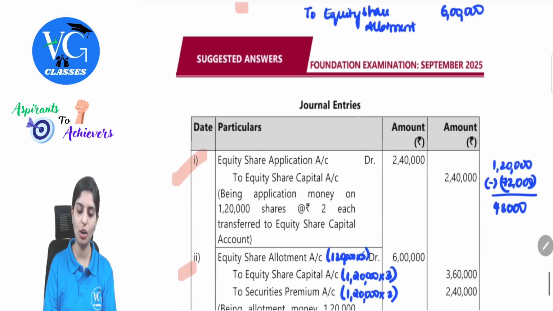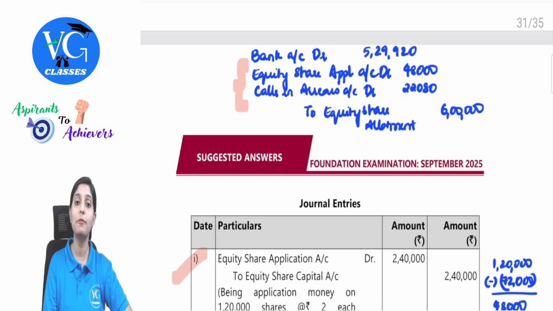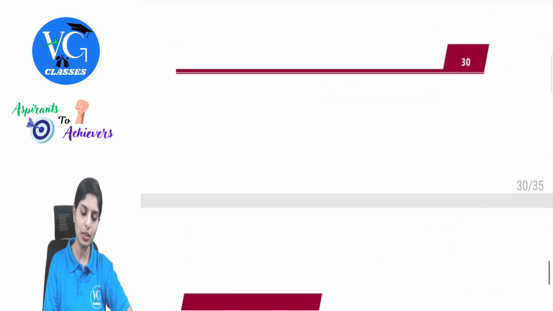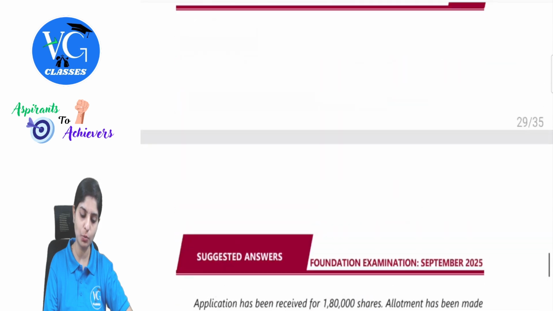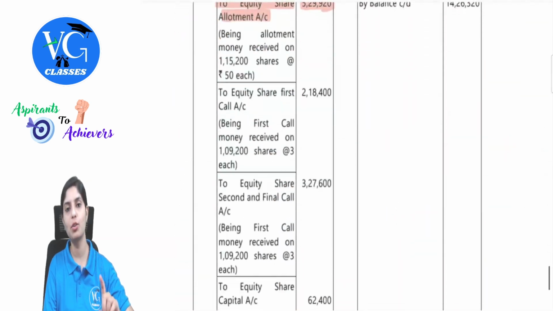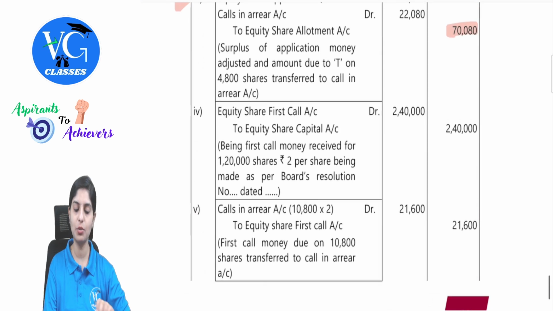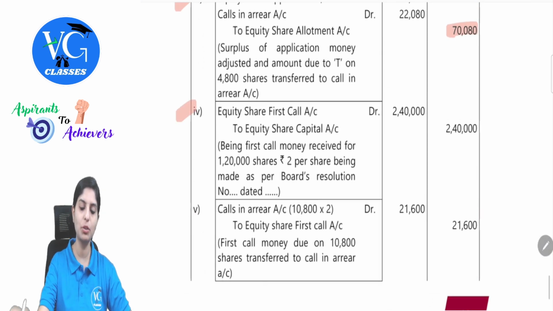Next, we have first call. All extra application money was received, adjusted towards allotment, refunded. All those entries are done. Next, we have to make first call due. What was the number of shares? 1,20,000 shares. What is the first call money? 2 rupees per share. So equity share first call account debit to share capital. That will be 1,20,000 shares at 2 rupees, that will be 2,40,000.